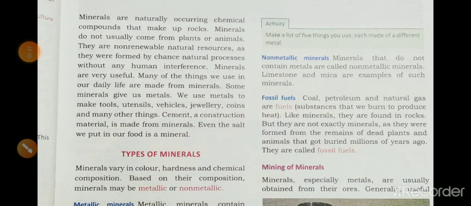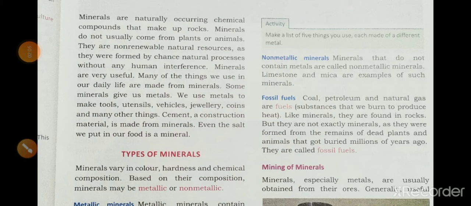Cement is a construction material. All of you know what cement is. For making buildings we are using cement, and cement is also made from minerals. Even the salt we put in our food is also a mineral.